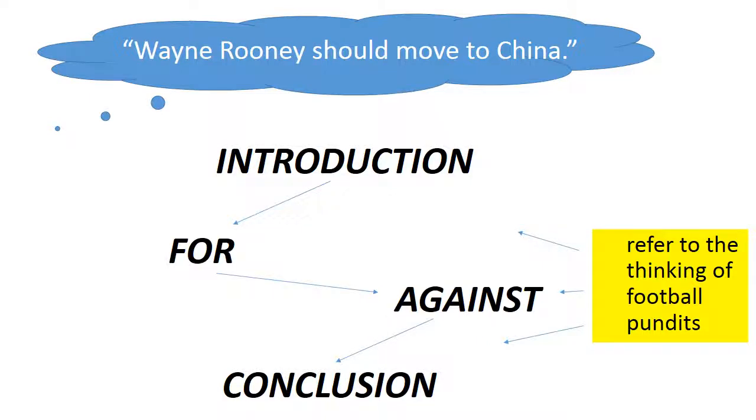You map out your essay, and you need to have a conclusion. Maybe you agree with for, maybe it's against, but you need to argue that in your conclusion. What's the best reason you think why Rooney should stay or should go to China? Now, obviously, boys, when you come to GCSEs and when you come to RE extended writing, we don't actually write essays about Wayne Rooney. However, the format is exactly the same as what we've just looked at.